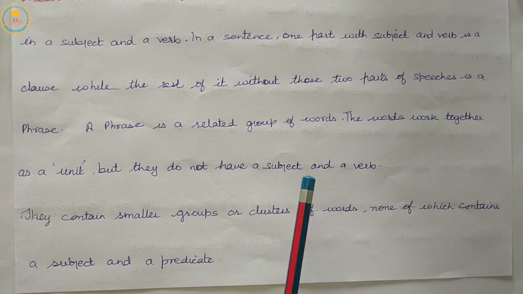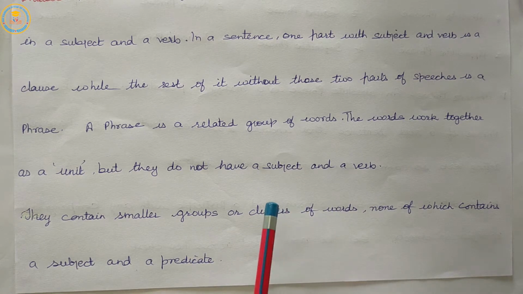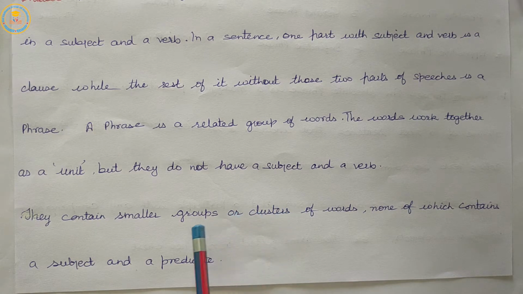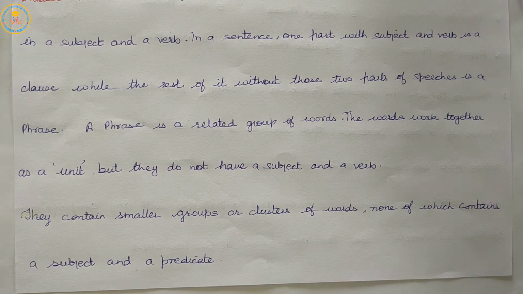They contain smaller groups or clusters of words, none of which contains a subject and a predicate.